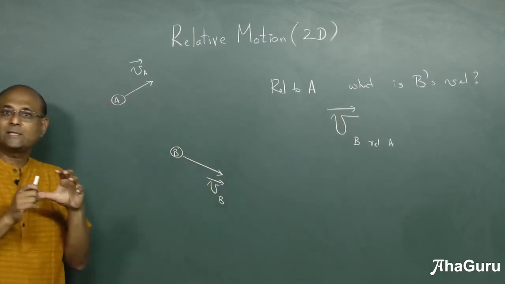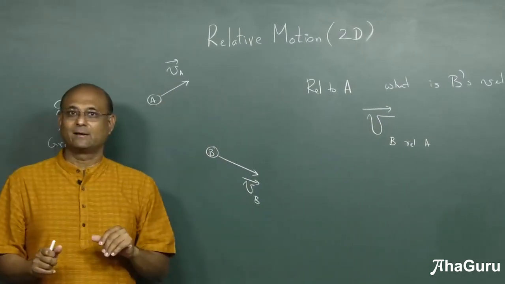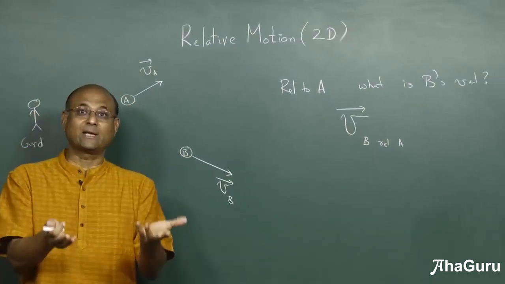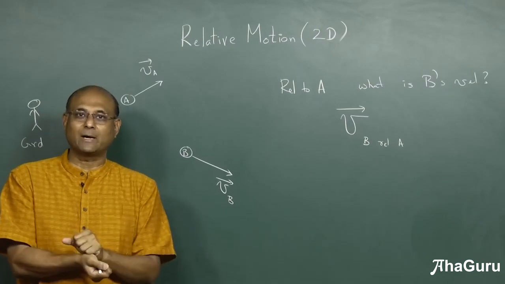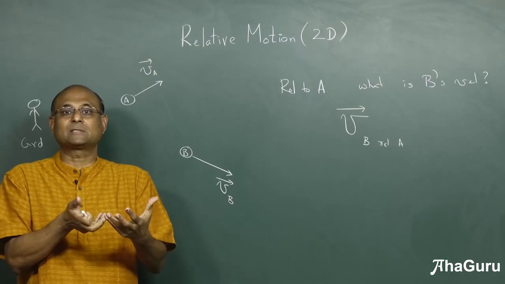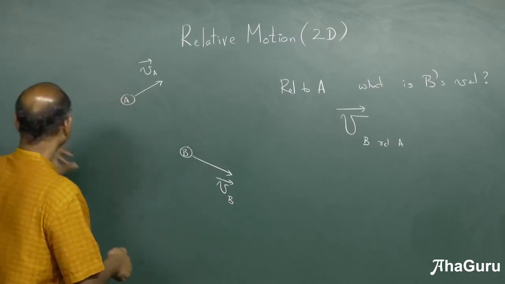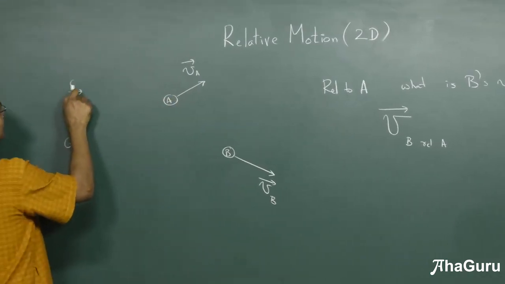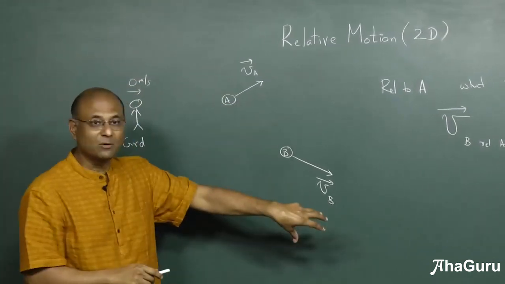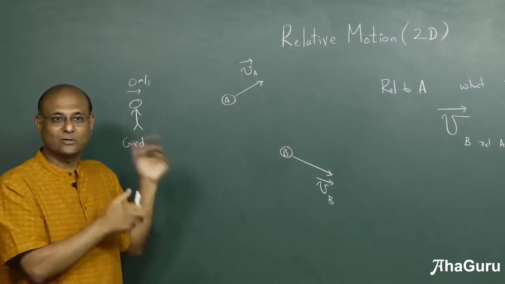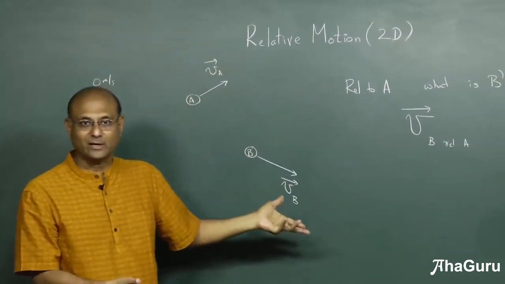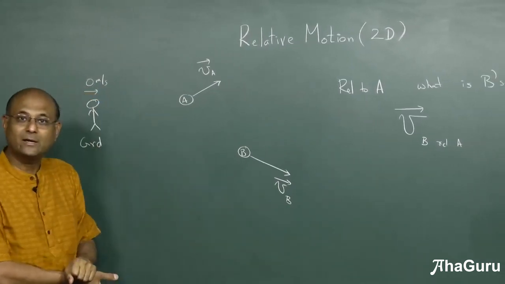Now, once you say that it is relative to A, something very simple happens. Whoever is talking in relative motion, you already know that with the one-dimensional case, what is the important part about that person? That person's velocity must be 0. Like this guy is talking, this guy's velocity is 0. Only then this fellow observes a whole bunch of things. So what do you say about yourself? 0. Now if you want to say relative to A, who is talking? A is talking. So you want to make A talk. How will you make A talk?